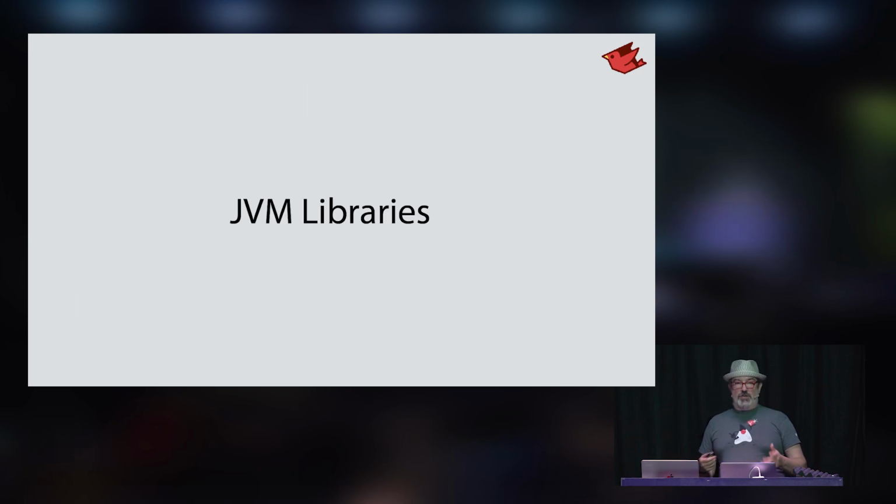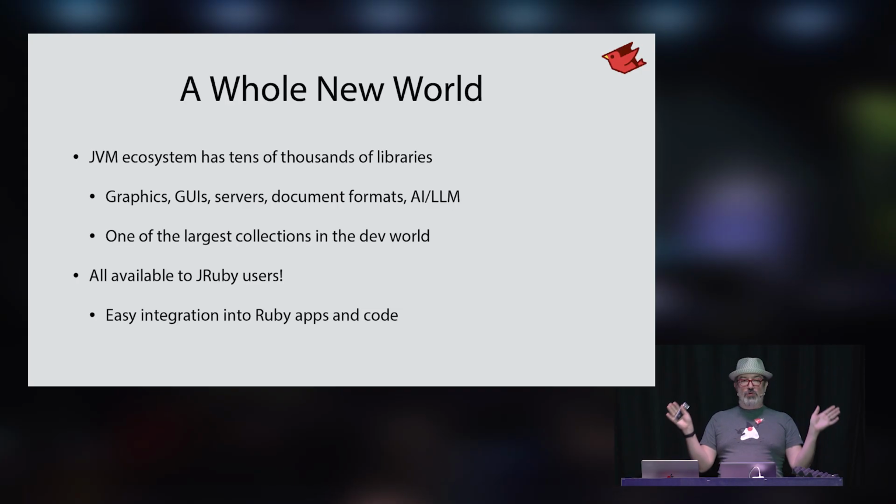So let's talk about some of the opportunities we have in the JVM world, starting with the many different libraries that are available. This is basically a whole new world, a whole new ecosystem of cool features, cool libraries that you can use from Ruby because of JRuby. There's graphics libraries, graphical user interface libraries, different servers and ways of deploying applications, document formats, image formats, lots of work being done on AIs and LLMs in the JVM world, of course. It's really one of the largest and most powerful collections of libraries out there, and it's all available for Ruby developers.